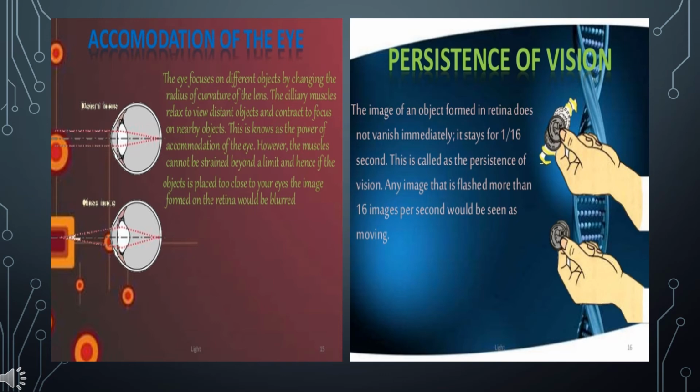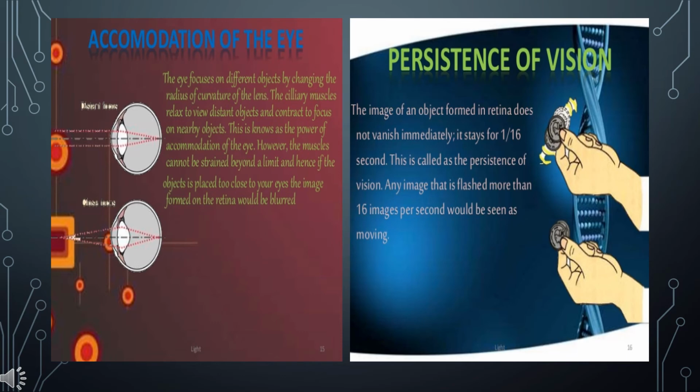Persistence of vision. When the light falls on the retina of the eye, the impression of the image lasts for 1/16th of a second. So, if the images of objects are received by the eye in less than 1/16th second, the impression of the first image does not fade when another image is received. This in a way gives continuity. That is, the eye cannot make out when the first image fades and the second image starts. Thus, to the eye, it appears as if the object is in motion.